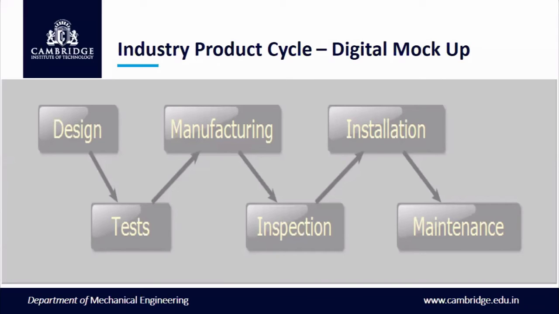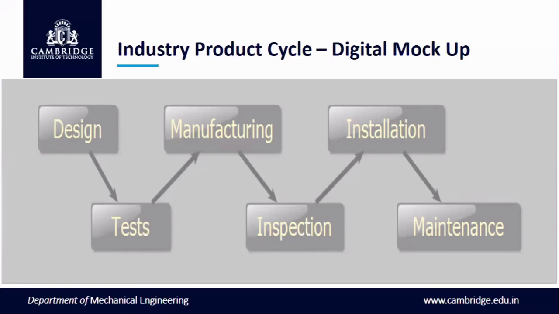So this product life cycle goes into the relevant trace, and this process is complemented by it. Design, testing, manufacturing, inspection, installation, maintenance: every part of every department has a certain set of complexity and a certain set of analysis to be done before it comes to the final stage.